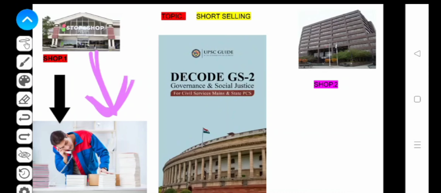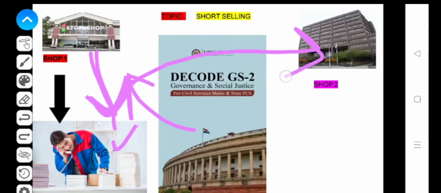The publisher gives him the Decode GS2 book, but he charges less than what he charged from you. The publisher charges only 500 rupees for this book. He then pays 500 rupees to the publisher and takes the book. He then goes to shop 2 and returns the book to the shopkeeper of shop number 2.